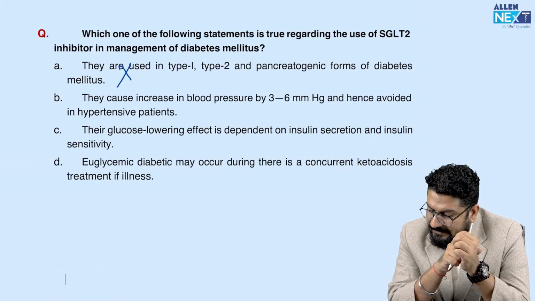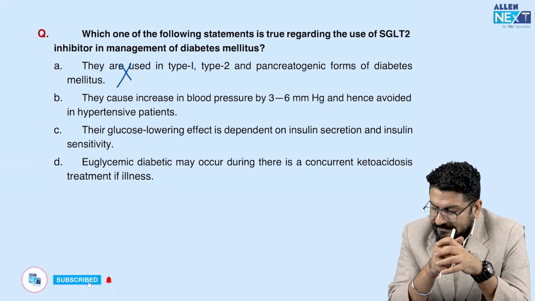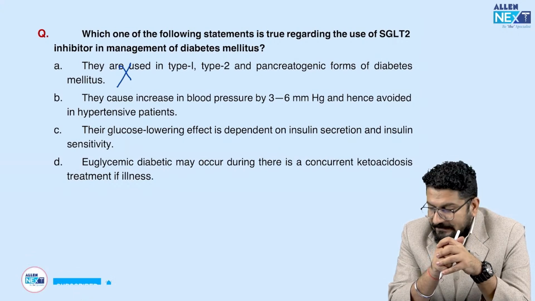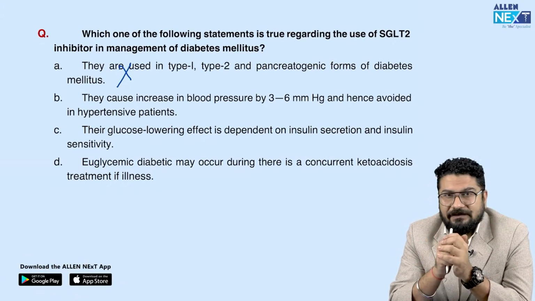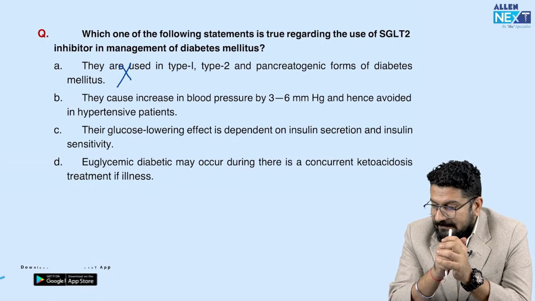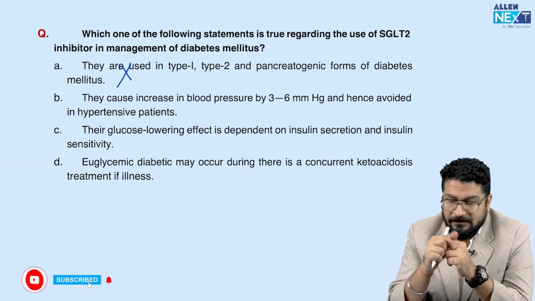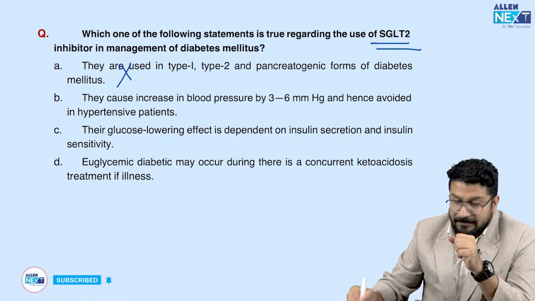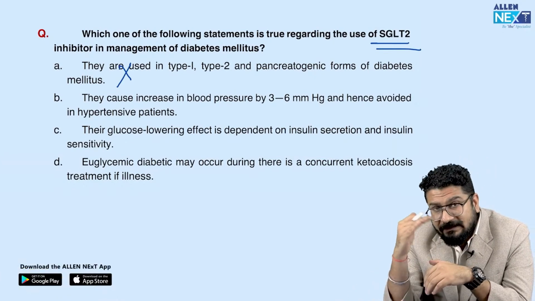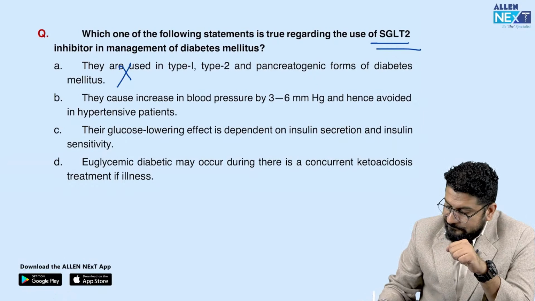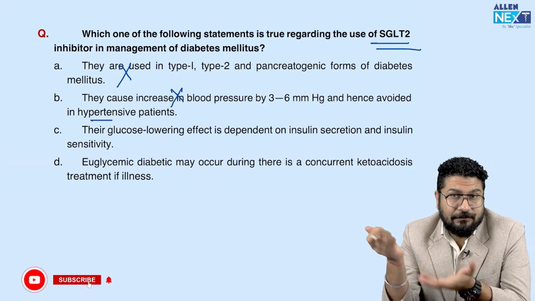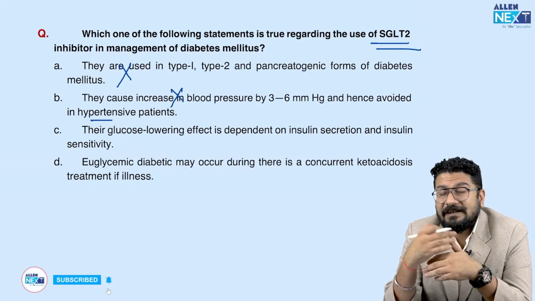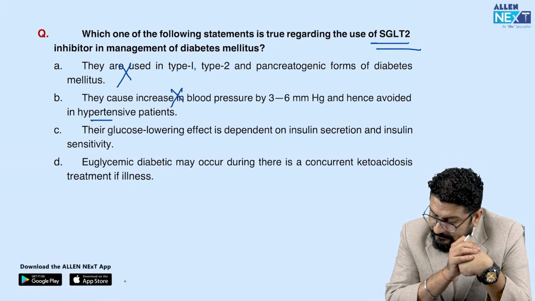They cause an increase in blood pressure by 3 to 6 mmHg. Now see, these are drugs which have a diuretic-like action. Is it clear? They are basically acting on the sodium glucose transporter. So remember, these drugs will not increase the blood pressure. They will rather decrease the blood pressure, so they are not avoided. You can give this. Even, as I told you, we give this in heart failure patients. So this again is a wrong statement.